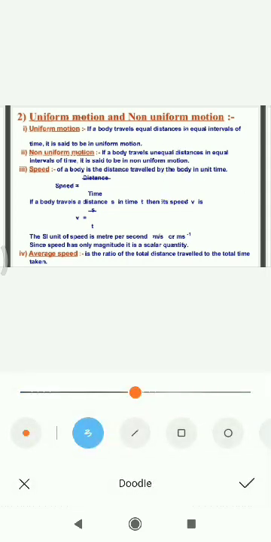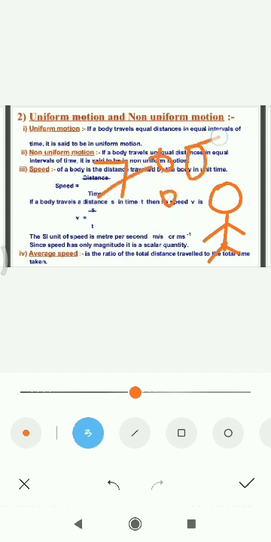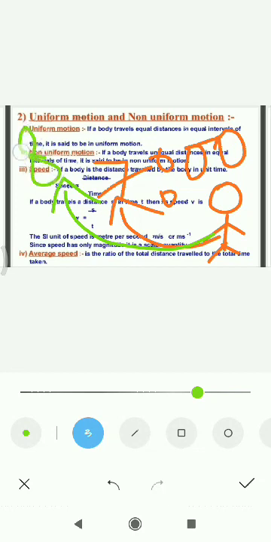Non-uniform motion, if a body travels unequal distances in equal intervals of time, it is said to be non-uniform motion. So one day you go to school by 7 o'clock. Why you will go by 7 o'clock? Because exam is there, you will go by 7 o'clock. Another day you will get up late and you will go by 8:30.